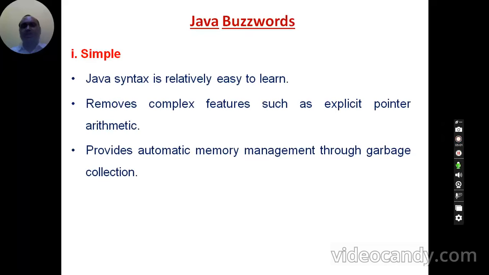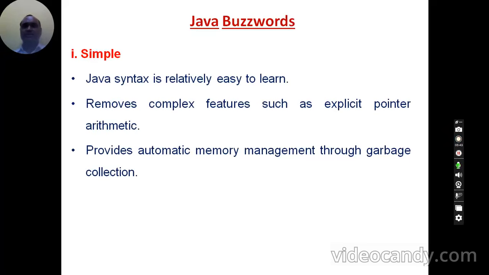Automatic memory management is also called garbage collection. In C and C++ language, this concept is not there. What do we mean by automatic memory management or garbage collector? Suppose you have declared some variable in a program, and you are not using that variable anywhere, or you have used it somewhere and in the rest of the program you are not using it, then the memory allocated to that variable is being wasted.